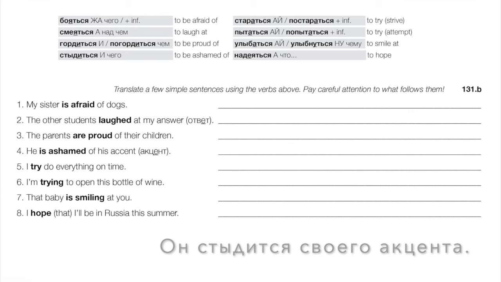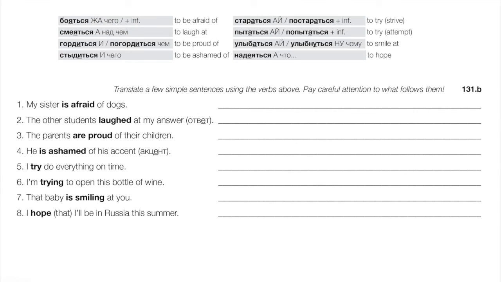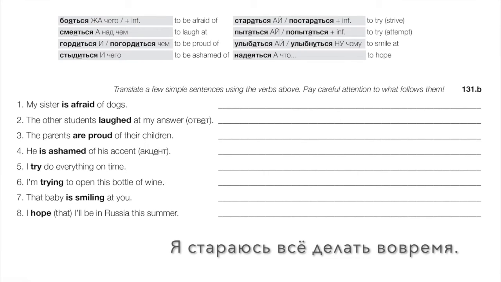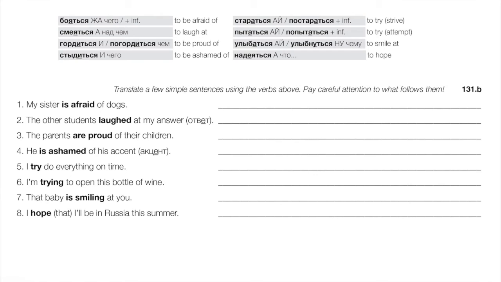Number five, I try to do everything on time. Okay, kind of in the sense of striving, right? We have two different verbs here. Стараться means to strive to do something. Пытаться just simply means to attempt something. It's a little bit less emphatic. So I try to do everything on time. Я стараюсь все делать вовремя. Right, I try to do everything on time generally. Я стараюсь.